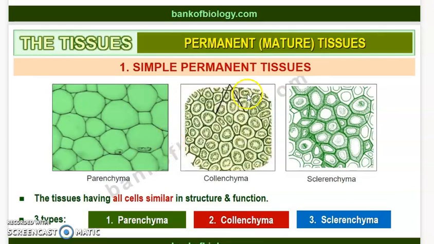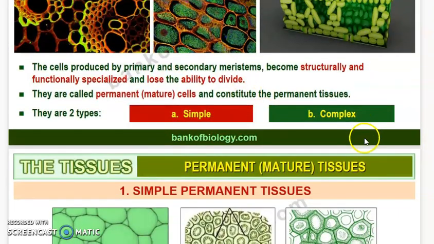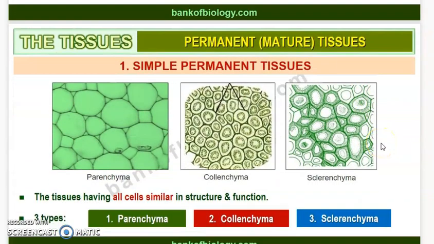We told that permanent tissue is divided into two, simple and complex. What is the difference between simple and complex? Simple tissues will have similar structure and function. Okay, so simple tissues will have all the cells which are similar in their structure and function, and complex tissues will have different types of cells. Okay, so now let us start with the simple tissue, right? So the tissues having all cells similar in structure and function are called as simple tissue. Okay, and the various simple tissues in plants are 3 in types.